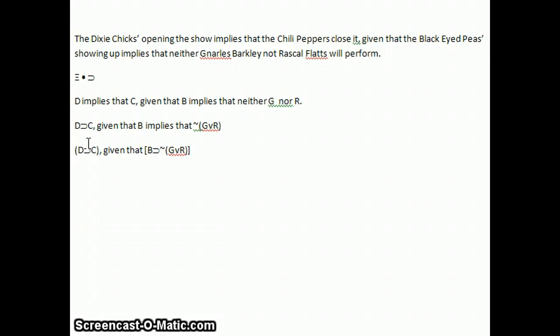Now, so we've got this given that this. Remember that given that is a horseshoe, but with given that, we're going to switch the two, right? So A given that B is going to be B horseshoe A. So what we're going to do is take this and put it first. Sorry if I'm getting excited, but this is really exciting stuff. We're going to take this part, put it first, then add our horseshoe.